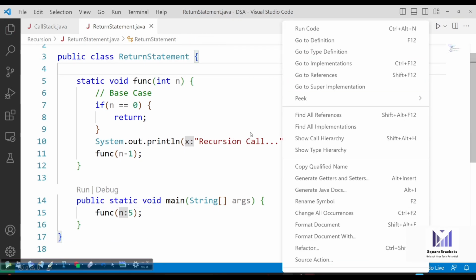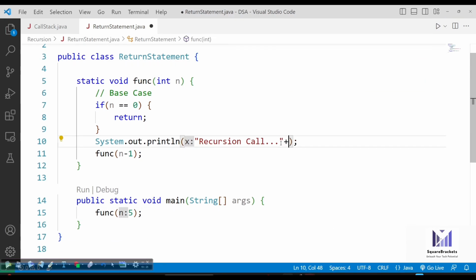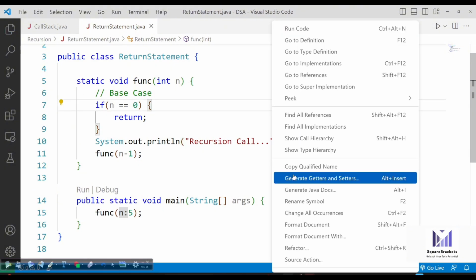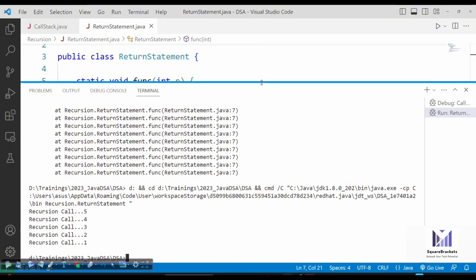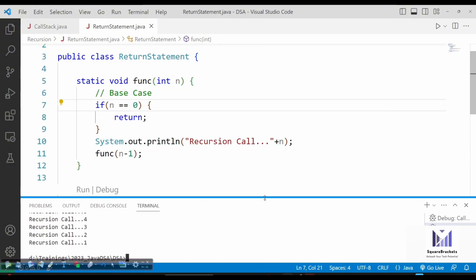Let us now execute this and also print the value of the n variable and see how many times it gets executed. Just look at this. 5, 4, 3, 2, 1. Isn't it like a for loop in reverse? So exactly it's just like a for loop working, instead of a loop we are just using recursion. So any question that could be implemented using recursion can also be implemented using a loop, or any question implemented using a loop can be implemented using recursion.